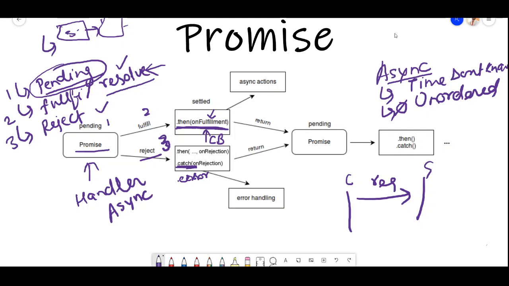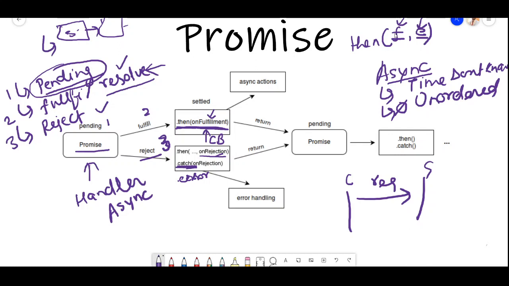So this is what we got, right? Till now, we are fine, right? We have to provide either a fulfillment function or a rejection function. I just missed out one thing: in a then method you have to provide two callbacks. So the then method takes a fulfillment callback and an error callback. F is the fulfillment callback function, e is the error callback function. We are going to see that later, right? So the then method has two here.